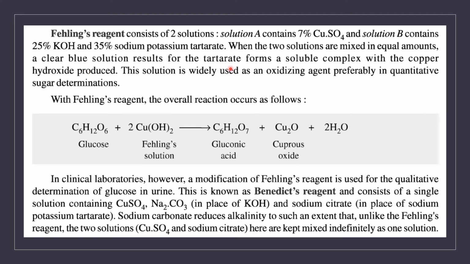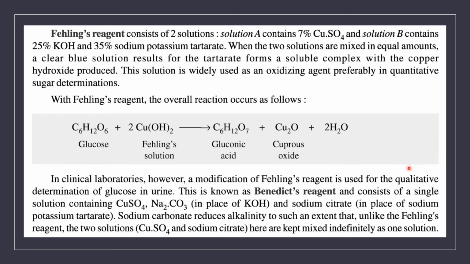When you add this blue solution of Fehling's reagent to a monosaccharide solution and heat it for some time, what happens? The copper present in the Fehling solution oxidizes the sugar, and in turn cupric hydroxide is reduced to cuprous oxide.